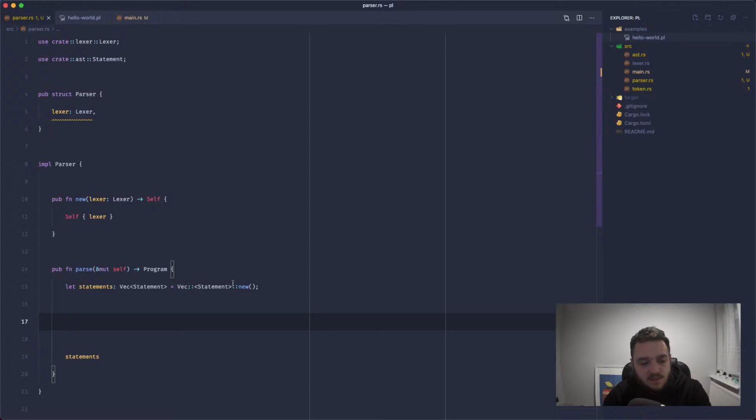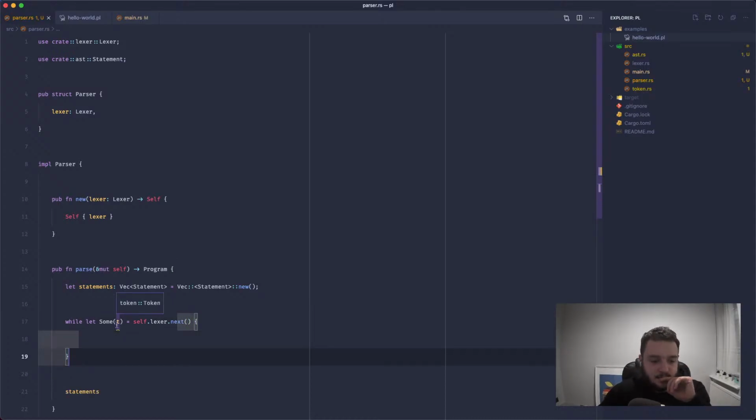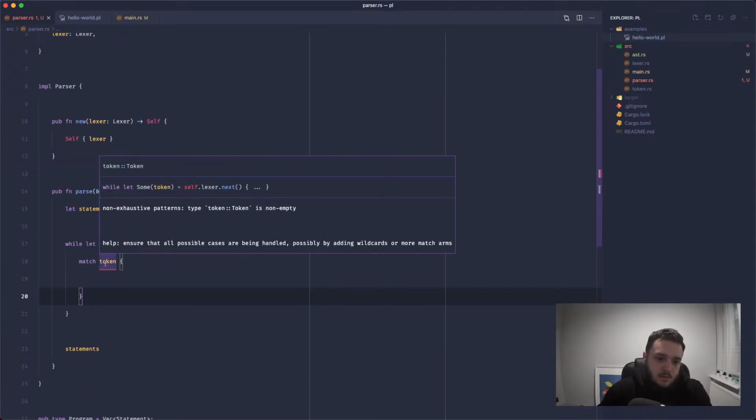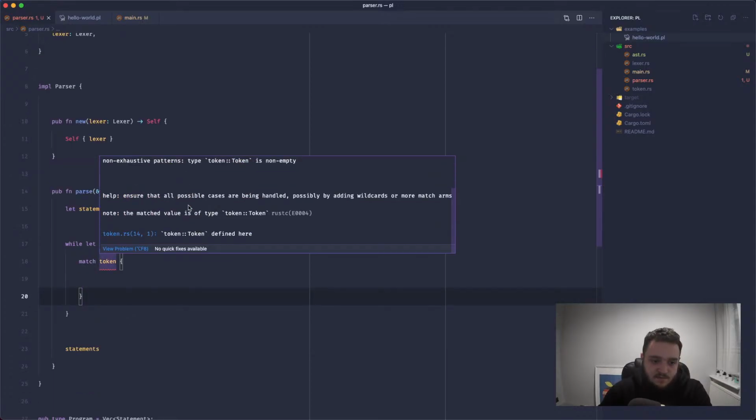So similar to what we did before, we'll say while let Some(t) equals self.lexer.next. So this is saying while lexer.next returns some kind of token, as long as it doesn't return None, this loop will keep on running. And we'll call this token. Now we want to match against this token. And now it's going to have a go at us because we're not covering all of the cases that token can have. You know, there's all of the types inside a token.